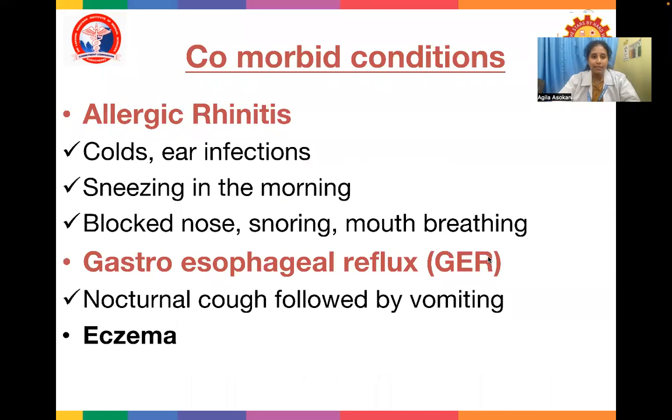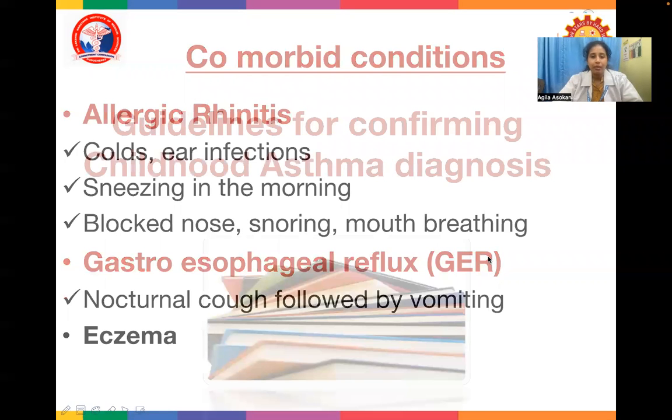Identifying the comorbidities. Comorbid conditions of asthma can be allergic rhinitis, where they'll have frequent colds and ear infections, sneezing in the morning, blocked nose, snoring, and mouth breathing. Gastroesophageal reflux can have nocturnal cough followed by vomiting, and also eczema.